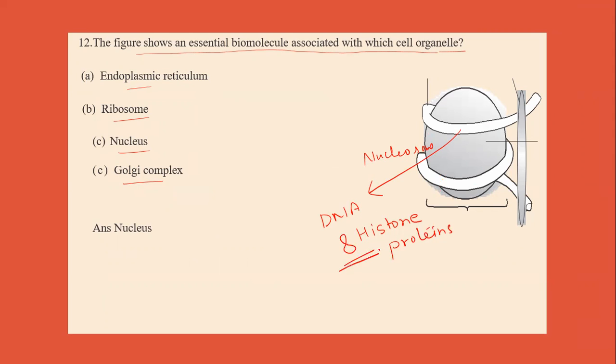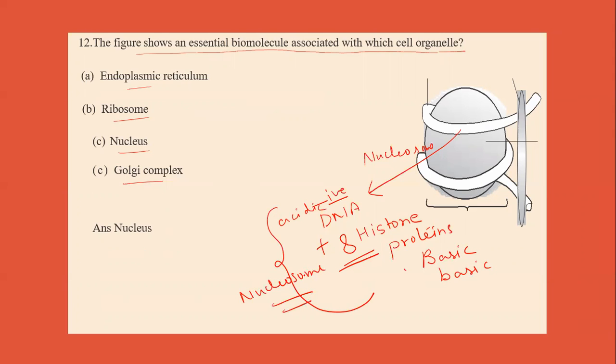There is an octamer of histone proteins, and it is combined with this DNA. DNA, we know, is negatively charged, therefore it is acidic, and these histone proteins are basic. So these form the structure which is known as nucleosome, and it is concerned with the nucleus. So option C is the correct answer, that is it is concerned with the nucleus.